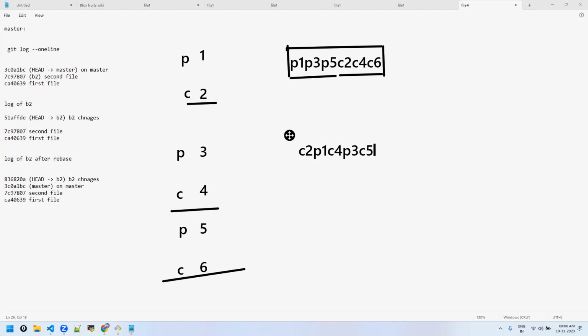Then C6, and something like that. You are merging and putting into the destination. First the parent only, because we created the child from the parent. So P1, then C2, again P3. Some from the parent, again some from the child, again some from the parent. But the linear log is what we saw earlier.